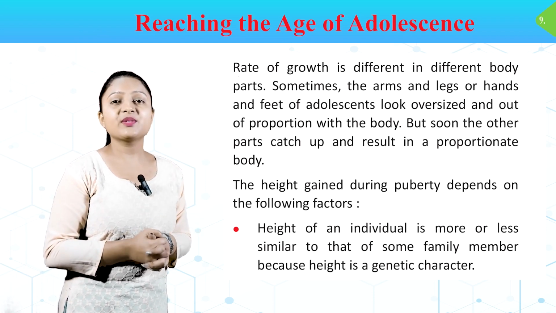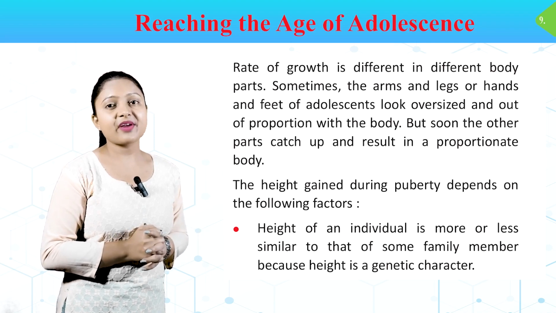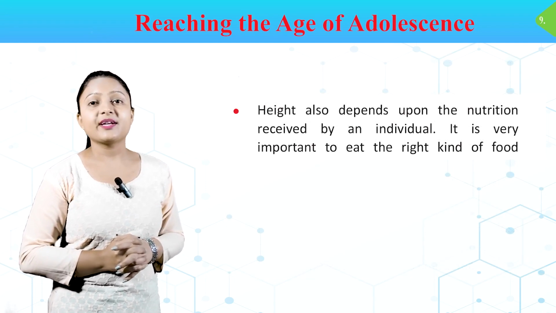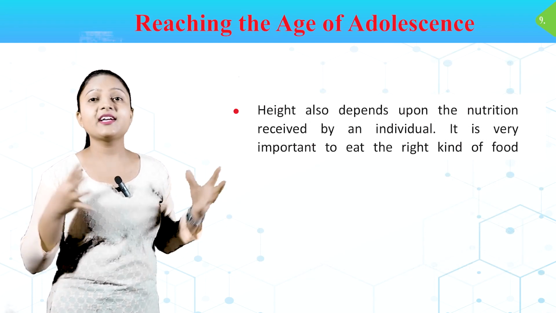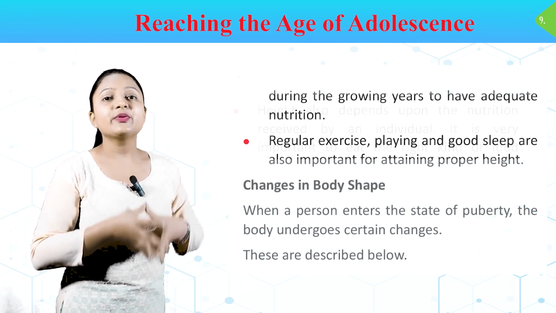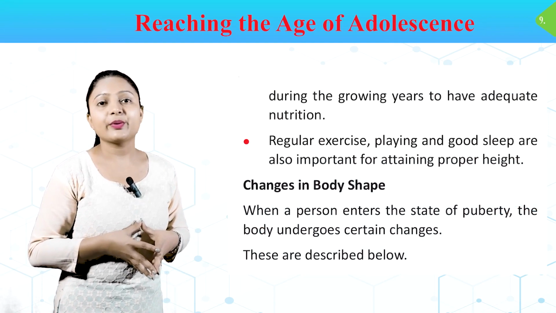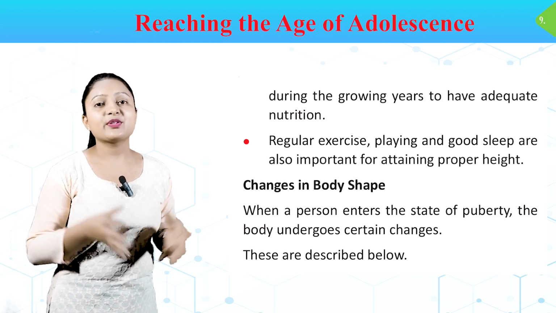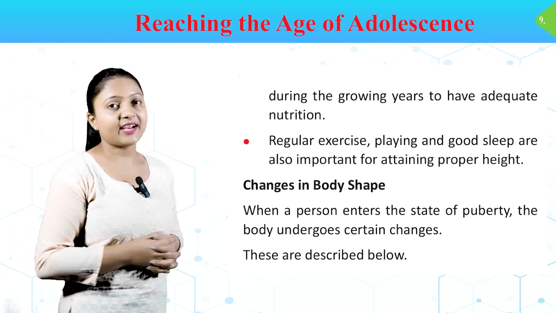Height of an individual is more or less similar to that of some family members because height is a genetic character. Height also depends upon the nutrition received by an individual. It is very important to eat the right kind of food during the growing years to have adequate nutrition. Regular exercise, playing and good sleep are also important for attaining proper height.